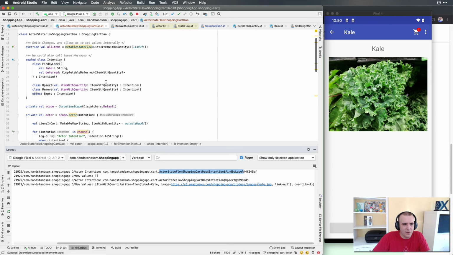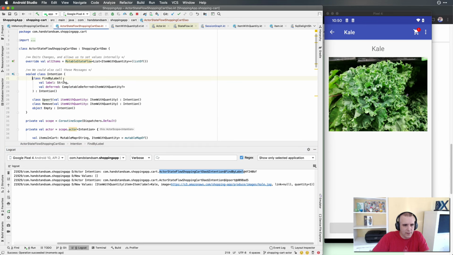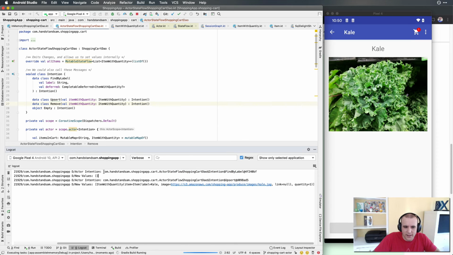Let's see if I can make it a data class, because that actually might look a little bit better. The one thing I love about Kotlin are their data classes, because you get a really nice toString. If I run this again, we'll see it. You did see it went ahead and got an intention, and the new values were nothing. Then it got a new intention saying an upsert because we added it, and then it has one value now. So the intention was just fine, nothing, and then we added one, and then we had a new value.